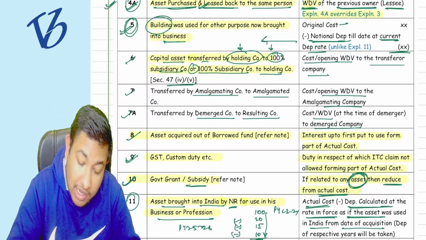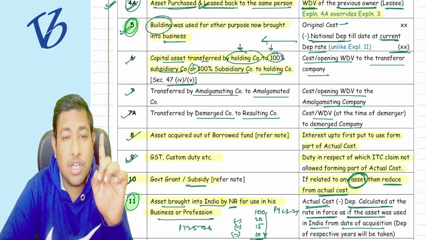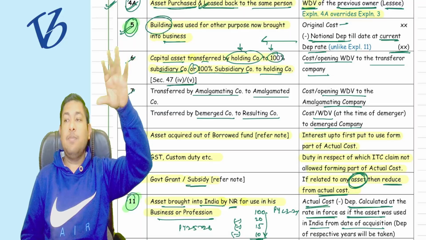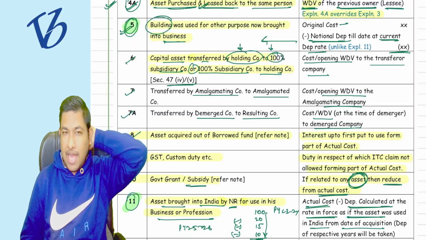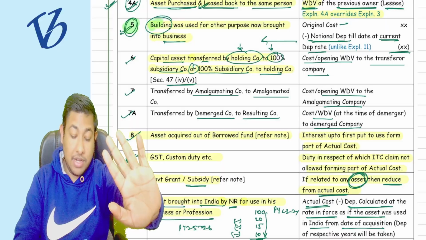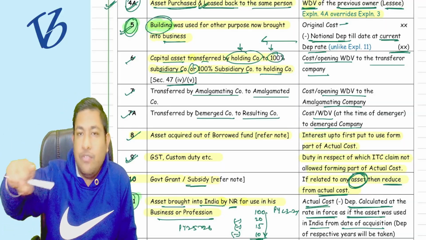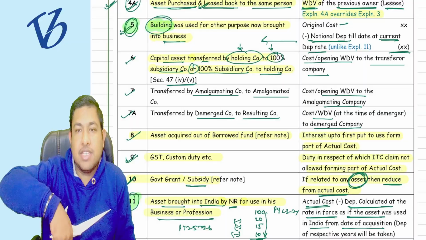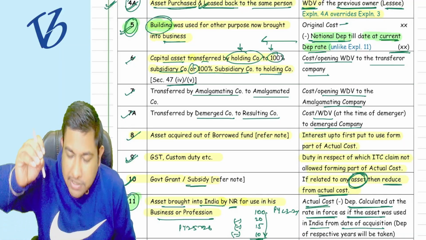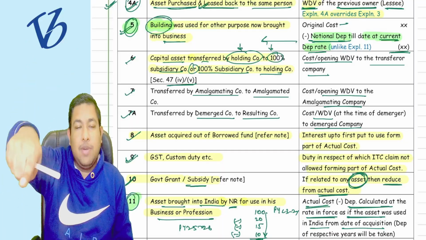See, in point number 5 and point number 11 there is a difference. In point number 5, it is said that if a resident individual is using the building for another purpose, only the building is mentioned, resident or non-resident is not said. If we are using that building as an asset, now coming into the business, they said to reduce the notional depreciation with the current depreciation rate, reducing the whole year depreciation at that particular rate itself.